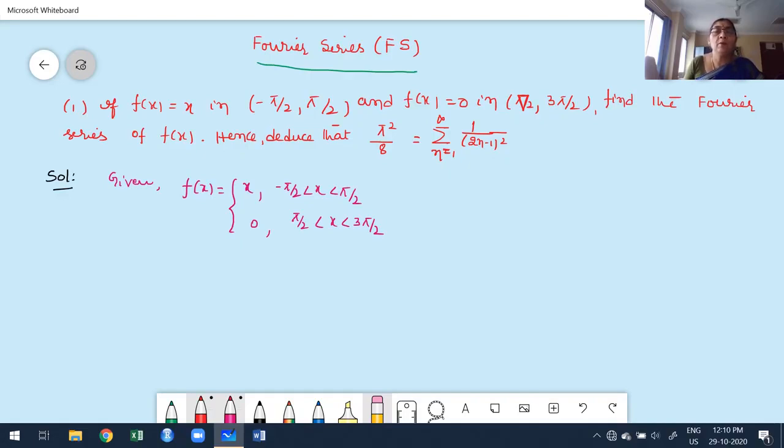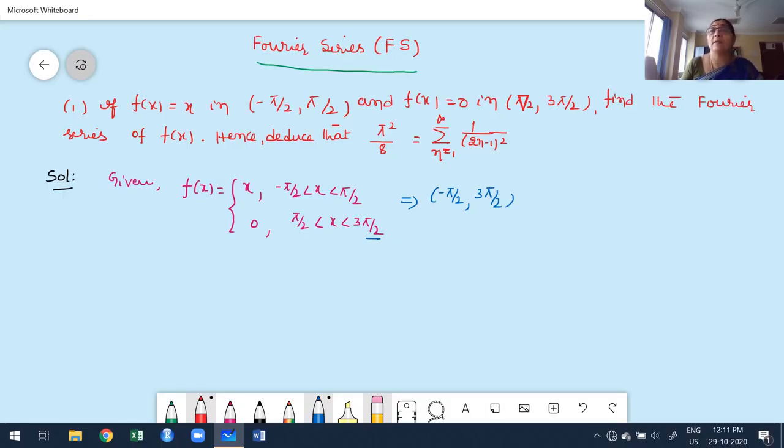Now, if you want to construct the Fourier series, I told you how to take the overall interval from the given splitting function. What is my overall interval for this? The initial value is minus pi by 2. The end value, the upper value of the last interval, is 3 pi by 2. Therefore, the overall interval in this case is minus pi by 2 to 3 pi by 2.